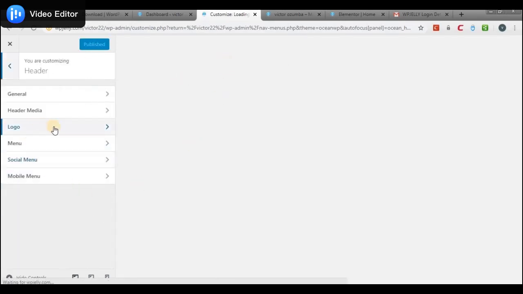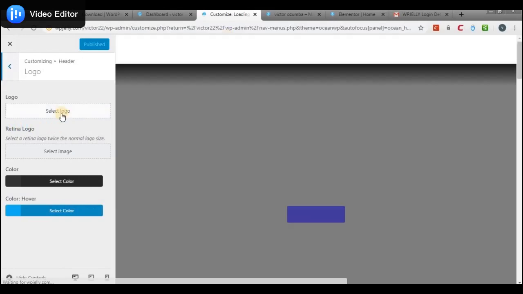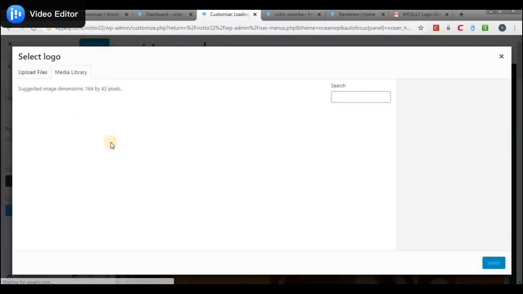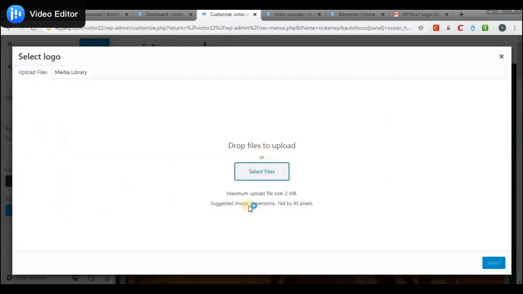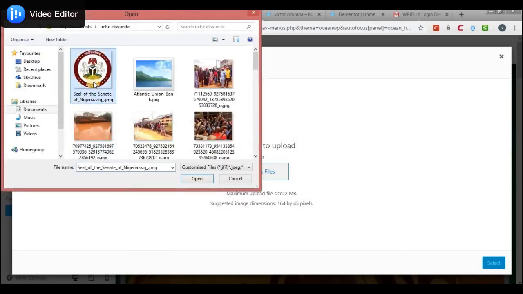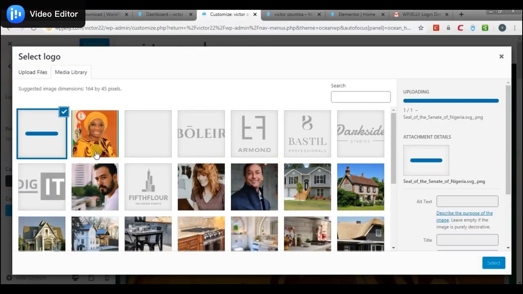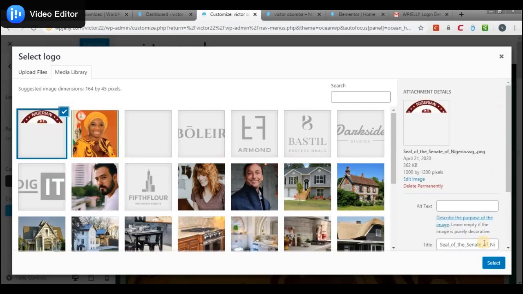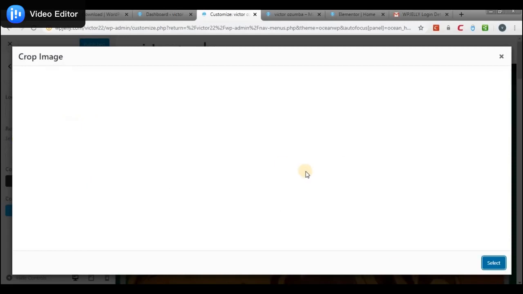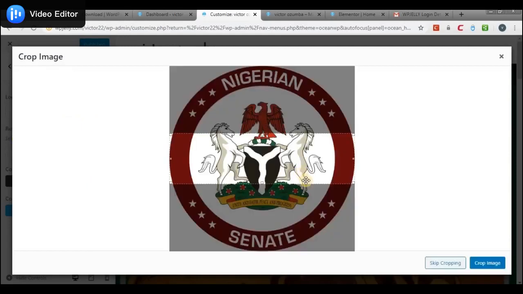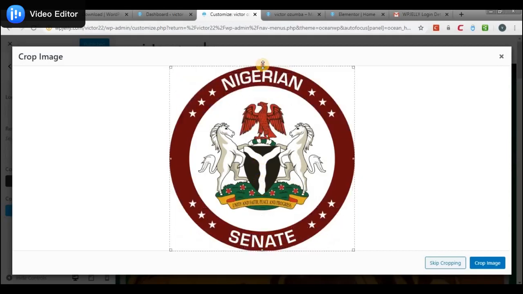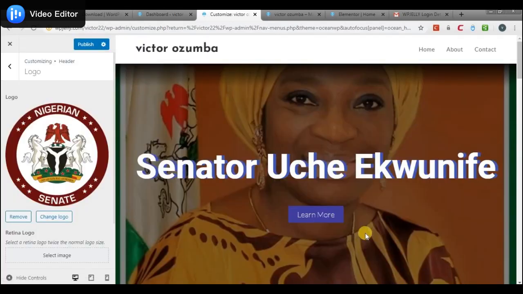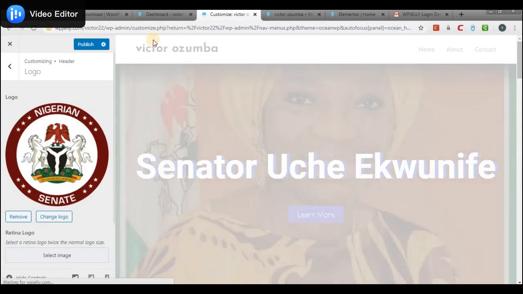So now we could change the logo of the website. Because if you notice, the website just has a link that says Victor Ozumba, and we don't want that. So let's select this logo. Okay, finally. So now it's asking me to crop the logo. You could crop it if you wish, but most times, if it's a custom logo, I just skip cropping. But you could click crop if you choose to. So now if you notice, it's going to change the logo here.